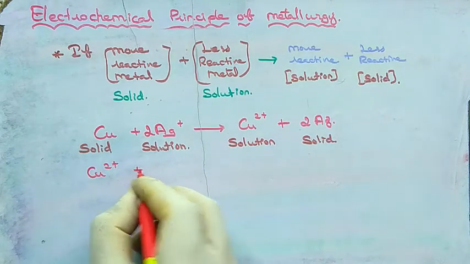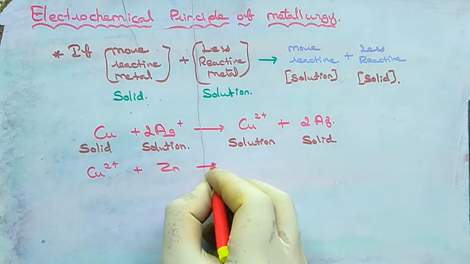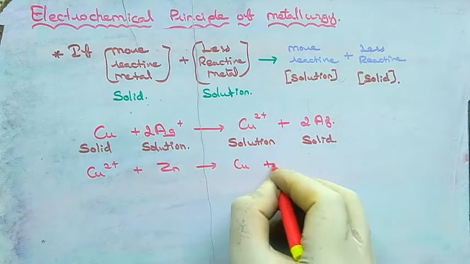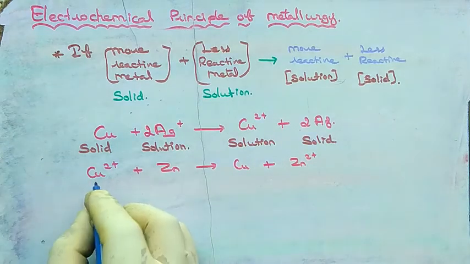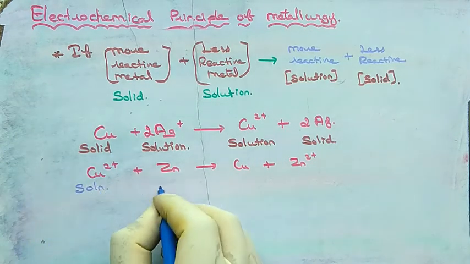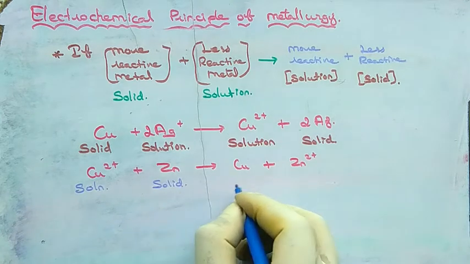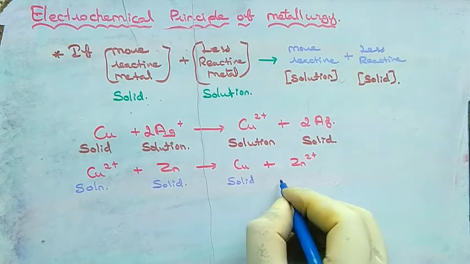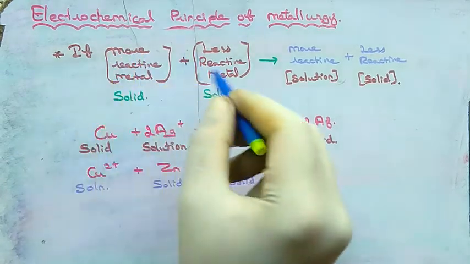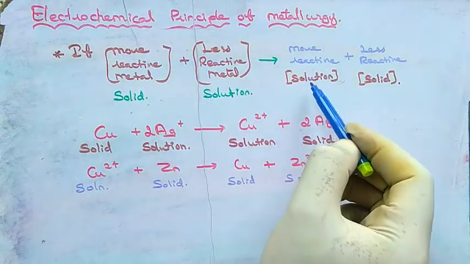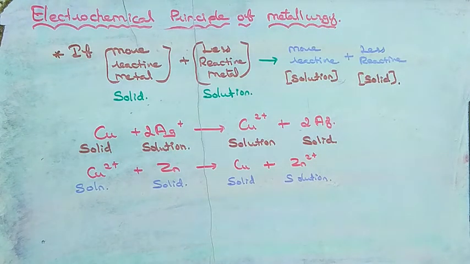If zinc is to be extracted, then it should be added to the aqueous solution which is containing copper ions. After the electrolysis, zinc will go into the solution and copper will be precipitated. Here initially copper was in aqueous solution, zinc was solid. After the electrolysis, copper was precipitated, zinc ions get into the solution.